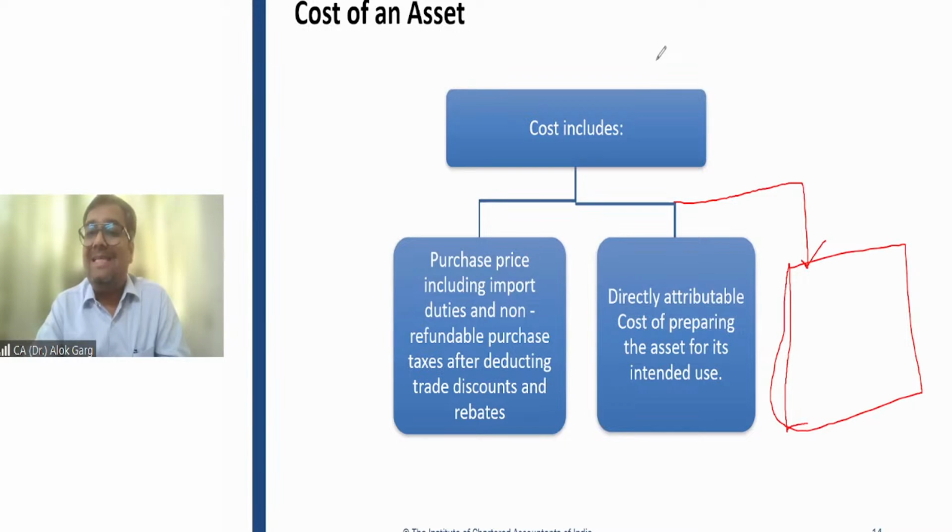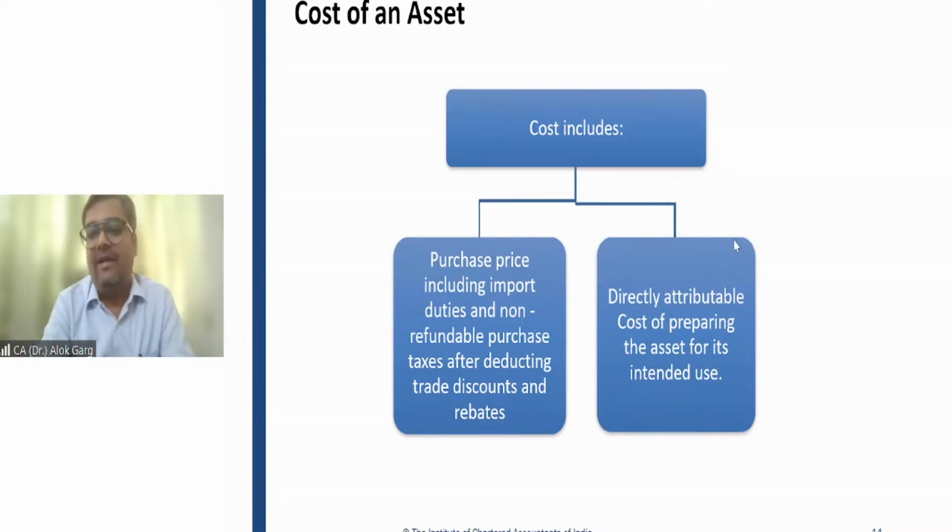But this third item is not there in intangible asset. Why? Because an intangible asset does not have a physical substance. If something does not have a physical substance, how will you demolish it? There will not be any cost for demolition. If something is not physical in substance, how will you remove it? So there will not be any decommissioning cost.